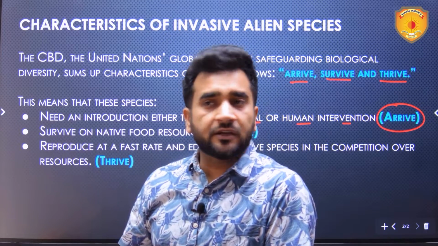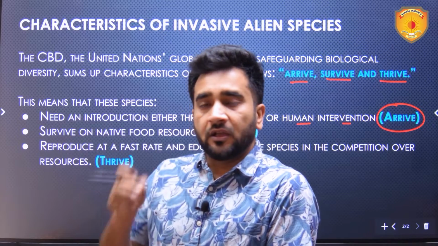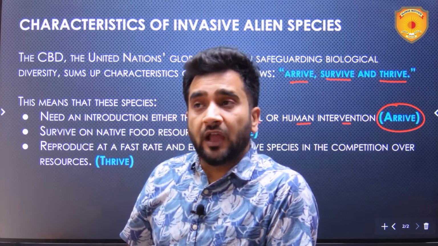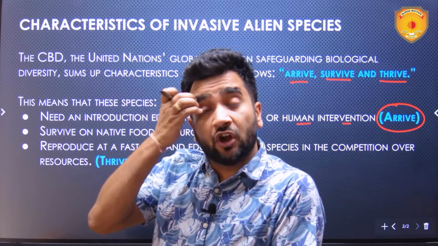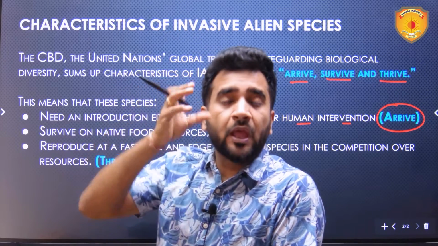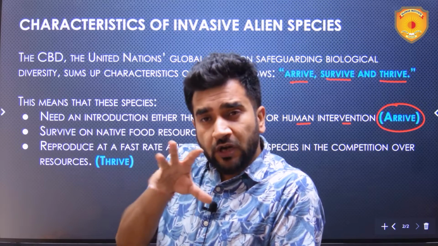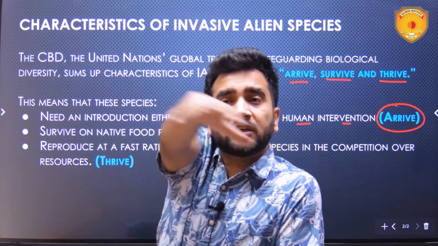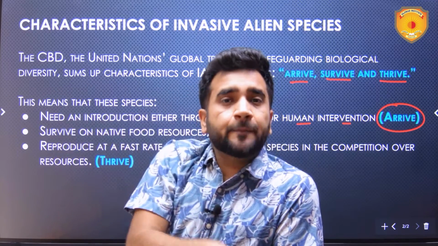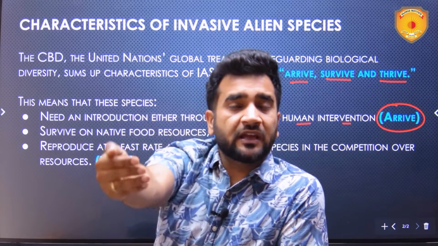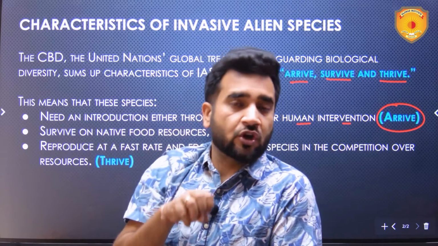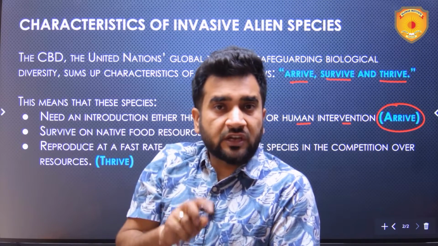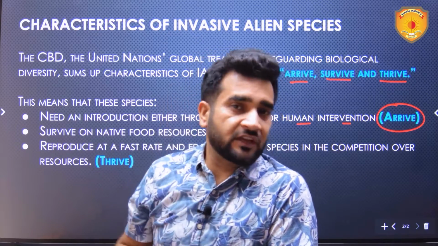Eucalyptus trees were planted here in India. That tree was brought from Australia, and that tree had a, I would say, comparatively short span of growing time, but that tree consumed a lot of water. So it sucked in all the water from the nearby areas where it was planted. As a result, in the nearby area, the vegetation died because the water was not available for them. That was all taken up by these eucalyptus trees. So that eucalyptus tree acted like an invasive alien species.